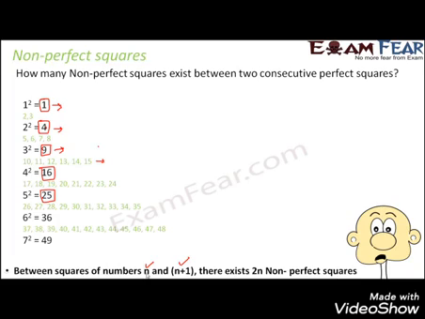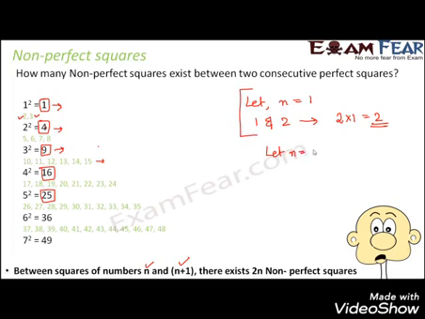Let's say that n is equal to 1. As per this statement, between 1 squared and 1 plus 1, which is 2, squared, that is between squares of 1 and 2, how many non-perfect squares should exist? 2n, that is 2 into 1. So there should be 2 non-perfect squares. And when you look at this, yes, there are 2 non-perfect squares, 2 and 3. So this formula is true. Let's check the same formula for some other values.